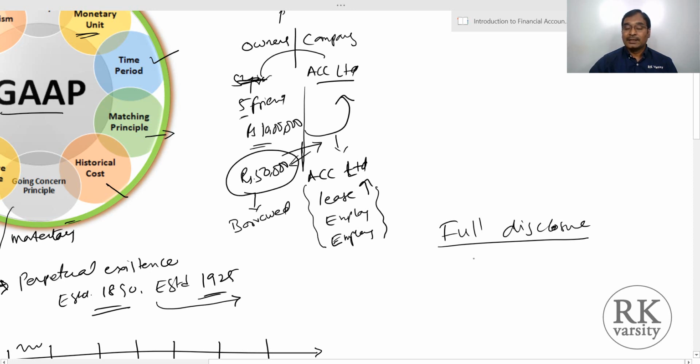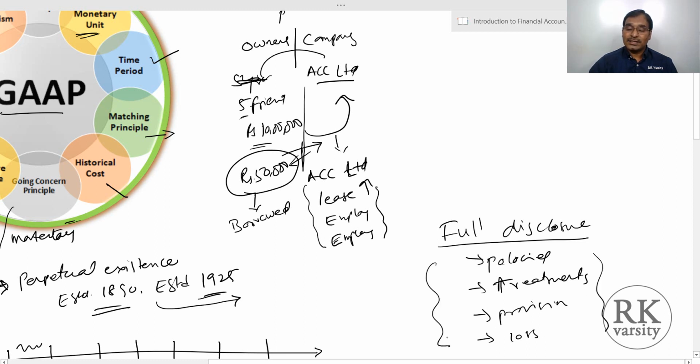That means you have to state what your accounting policies are and how you prepare them, and what accounting treatments you have made for each account, how you made your provisions, if there is any loss, what the reasons for the loss are, and any changes in policy, any legal issues.